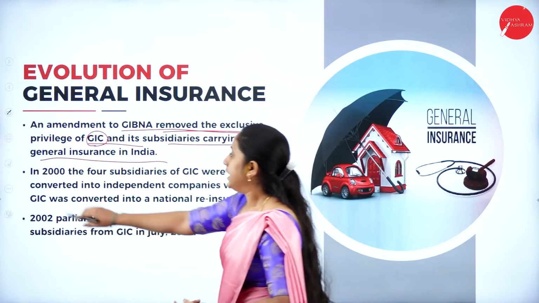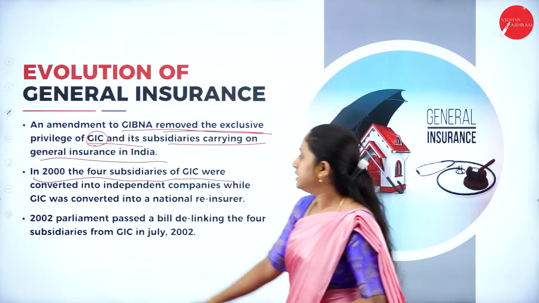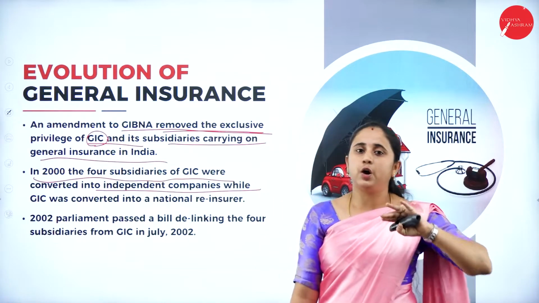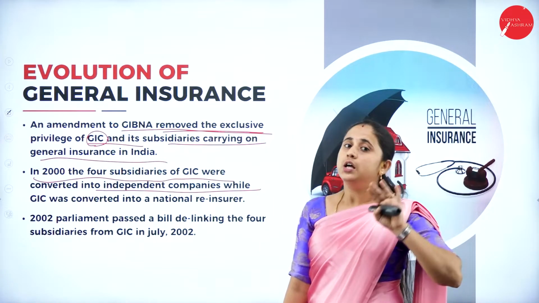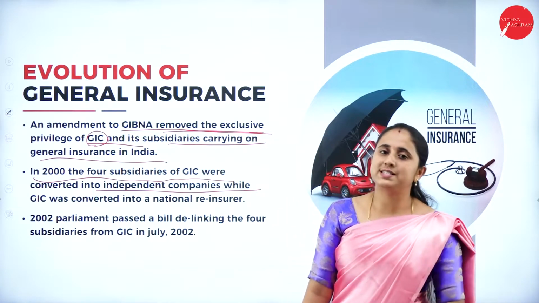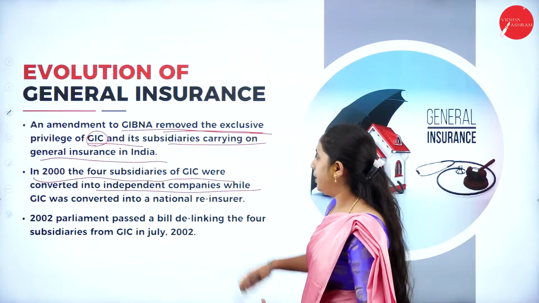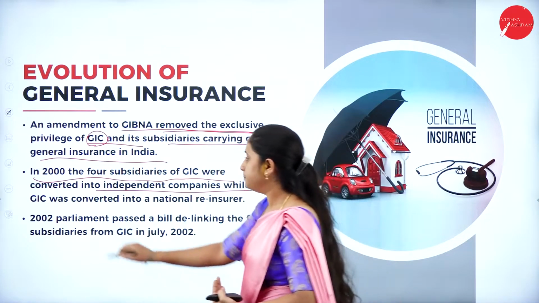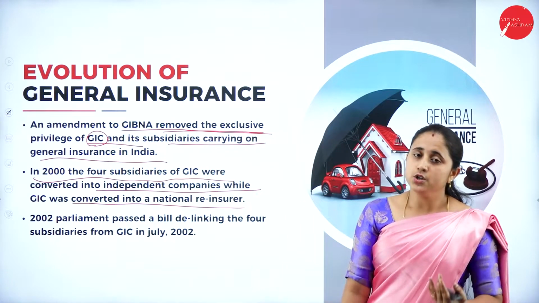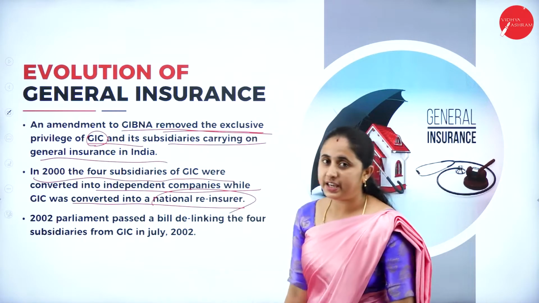Then in the year 2000, the 4 subsidiaries of GIC were converted into independent companies. So under GIC we had 4 subsidiary companies, and after the year 2000 they became independent. The 4 subsidiary companies of GIC became independent companies, while GIC was converted into a national reinsurer.